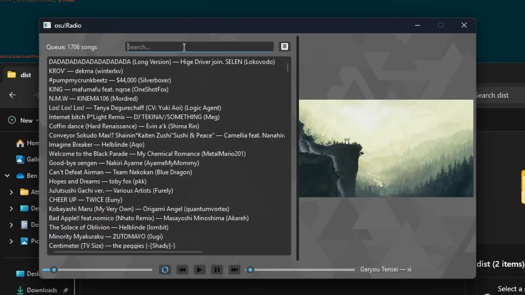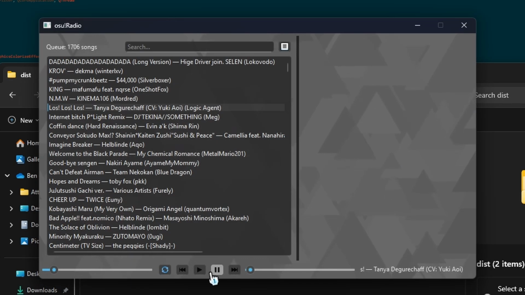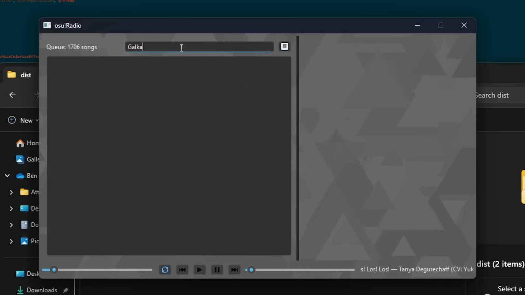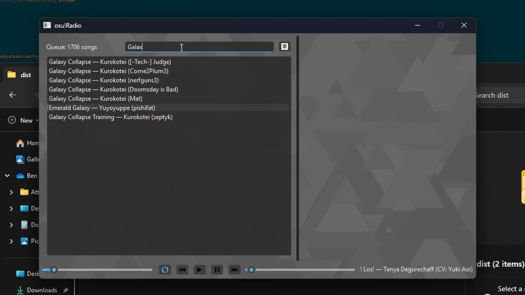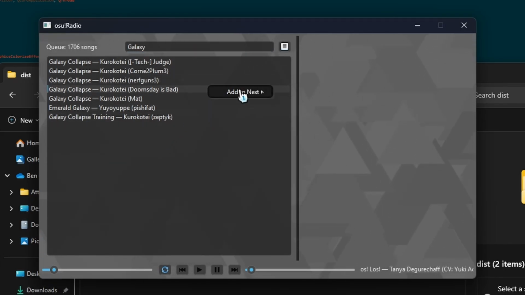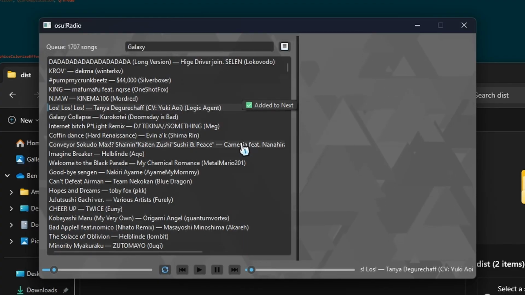You can also, actually, there's a key feature that took me forever to build. Let's say I was listening to a song, and I was like, oh, this song reminds me of, for whatever reason, Galaxy Collapse. You know, I want to listen to that next. So I'm going to go up here, Galaxy Collapse. I'm like, man, I really want to listen to that. And so I'm like, okay, I'm going to add it to next, and it's going to play that next.